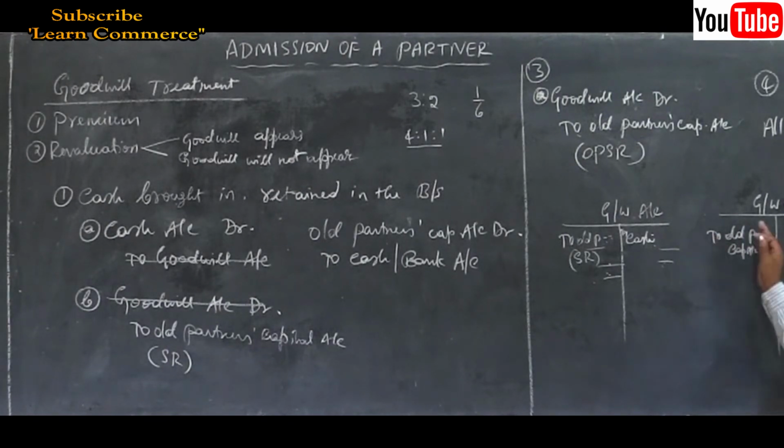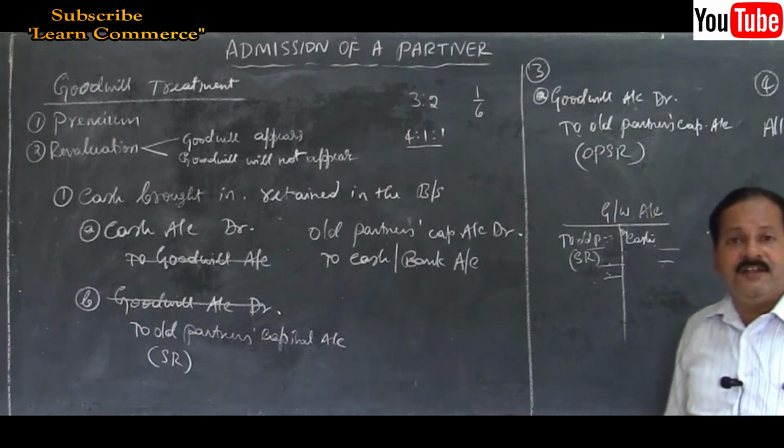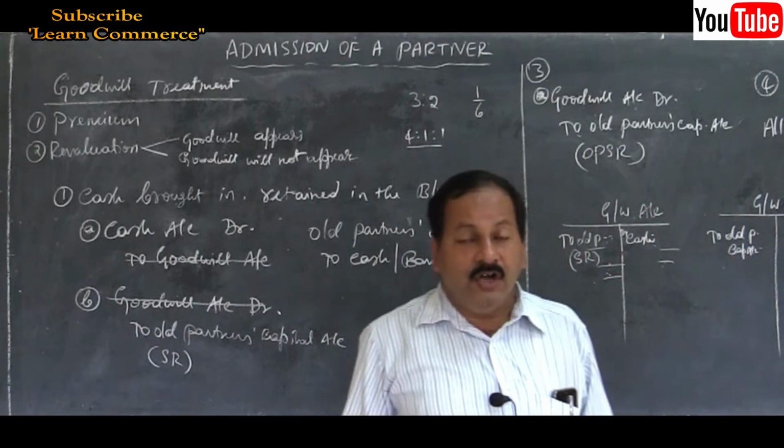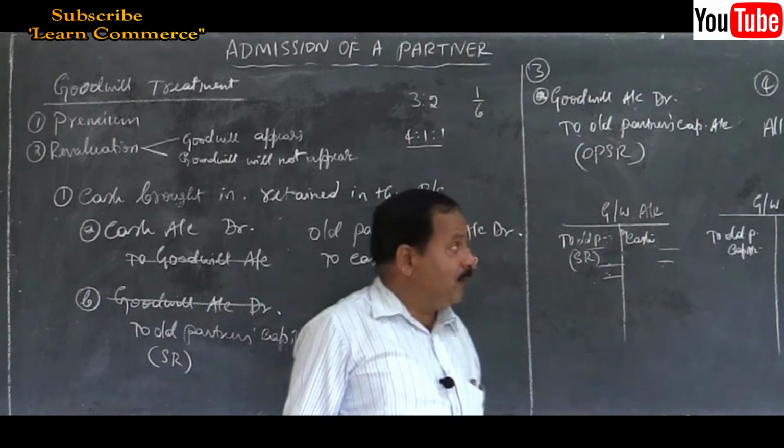That is, to A's capital account and B's capital account, we write the amount of goodwill that should be credited to them. The next entry you will pass for writing off the goodwill, so that it should not appear in the new balance sheet, is all partners' capital account debtor to goodwill account.